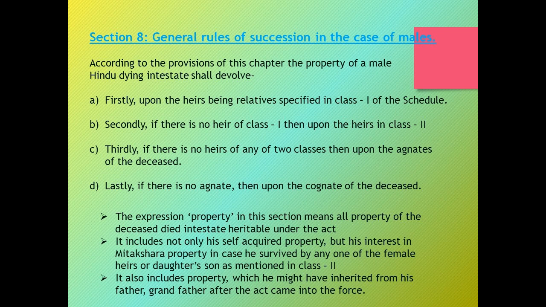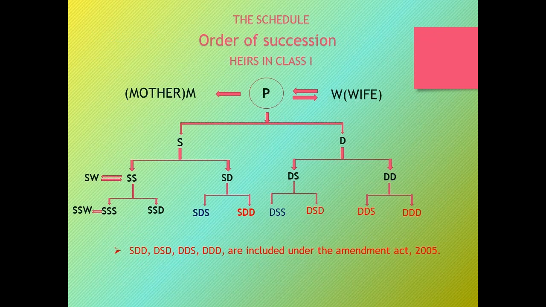So, let's see who are the Class 1 heirs of the schedule. Son, daughter, widow, mother, son's son, son's daughter, daughter's son, daughter's daughter, and son's widow are the Class 1 heirs of the schedule, and the remaining heirs, such as the daughter's son's daughter, son's daughter's daughter, and daughter's daughter's son, are the persons who were added by the Amendment Act 2005 of the Hindu Succession Act.